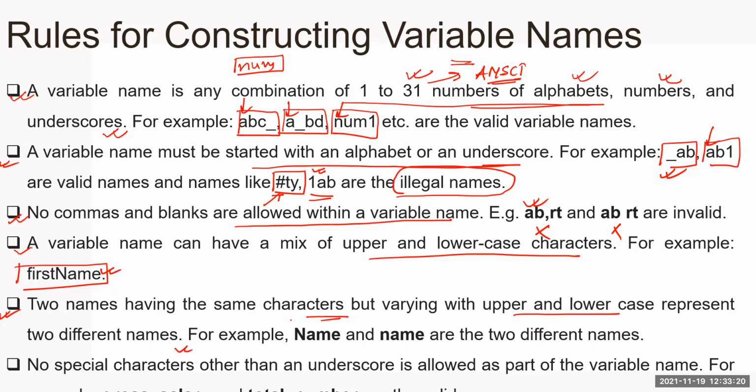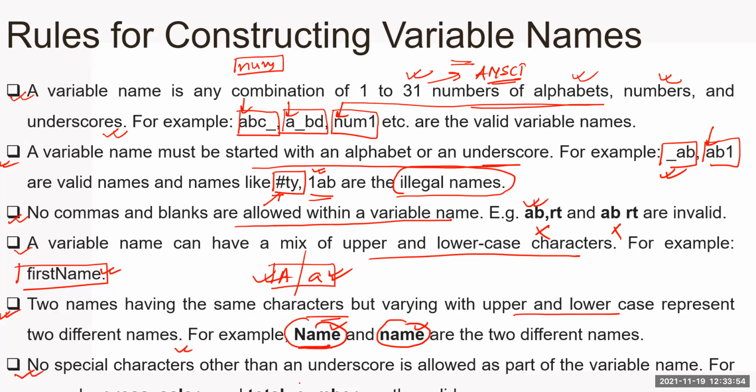See, the C programming language is case sensitive. If you are writing this and writing this, the English meaning is the same. One is A in lowercase and another is A in uppercase. But in programming, these two will be considered as two different names. So it is case sensitive, correct? For example, here the meaning is the same. Whether it is uppercase or lowercase, it is a name, but these two represent two different names in the C compiler. So it makes C programming case sensitive.